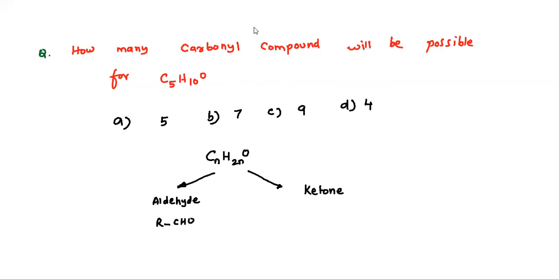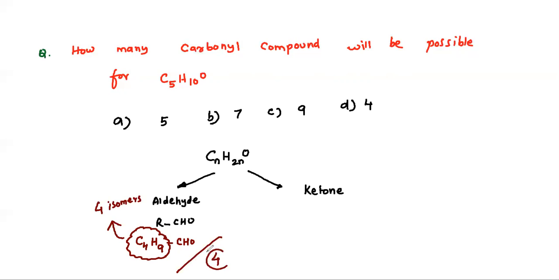Out of C5H10O, CHO is completed. So R is nothing but C4H9. So C4H9CHO. How many combinations will you have? You will have only 4 combinations. So 4 aldehydes are possible.